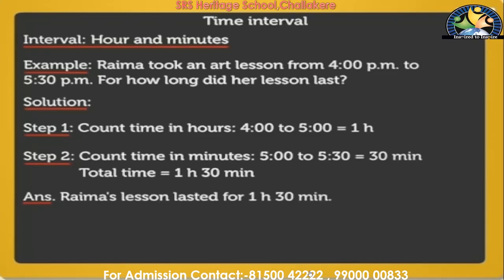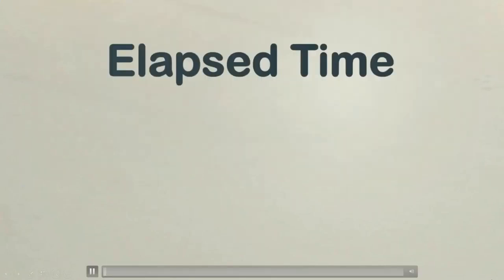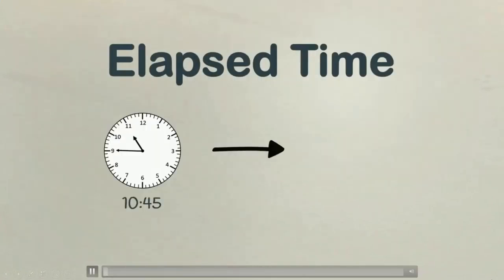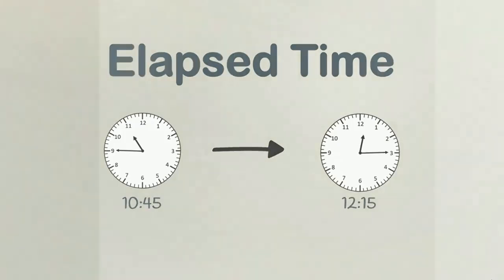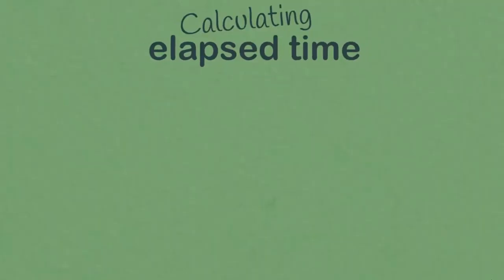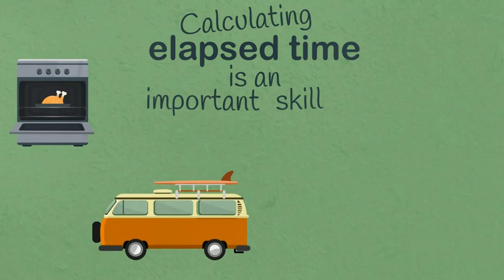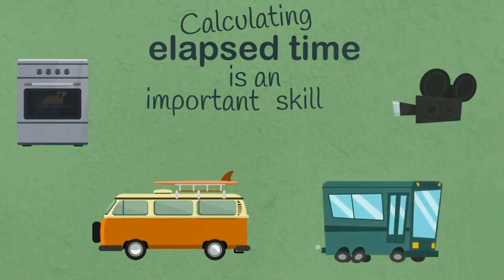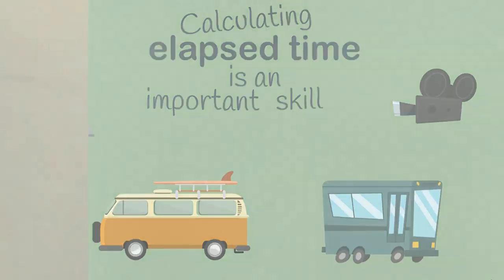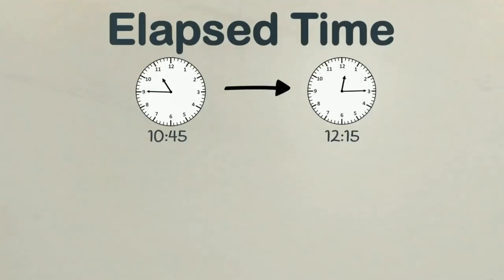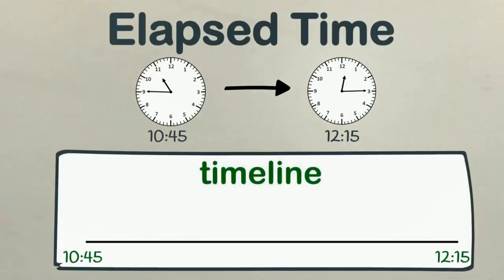Next we have finishing time. Now let's find out the elapsed time, or else we can say finishing time. Given the start time and the duration of an activity, we should find the finishing time. Calculating elapsed time is important, right? Even when you travel or when you are using ovens and all in your daily life, it is very important.